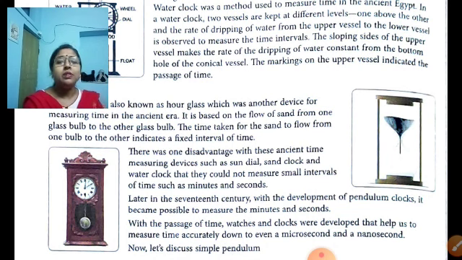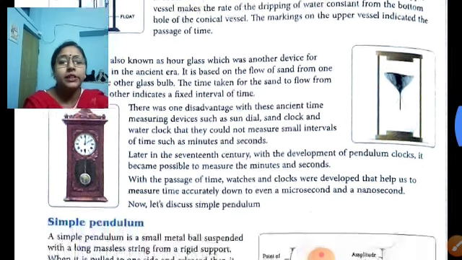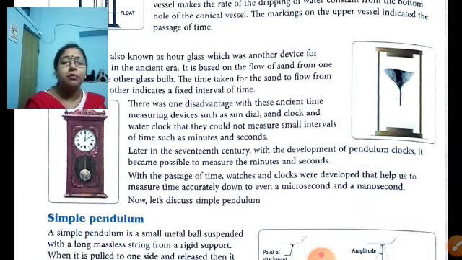There was one disadvantage of the sundial, the water clock and the sand clock, as they could not measure small intervals of time, such as minutes and seconds. Later in the 17th century, with the development of pendulum clocks, it became possible to know the minutes and the seconds.